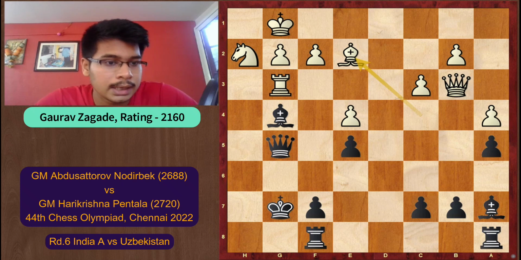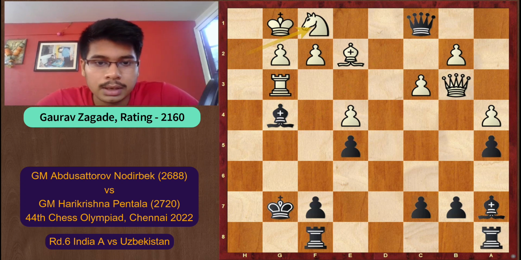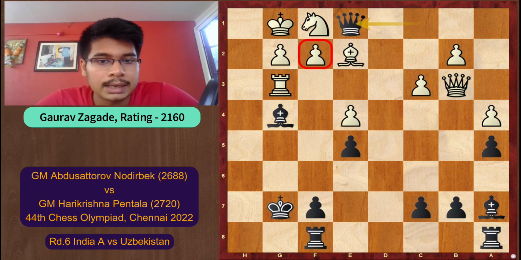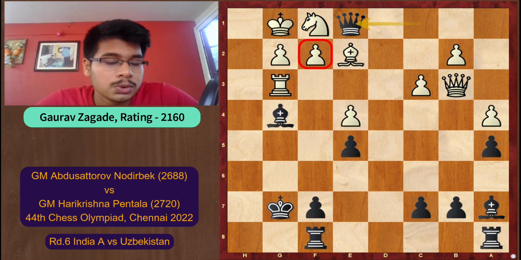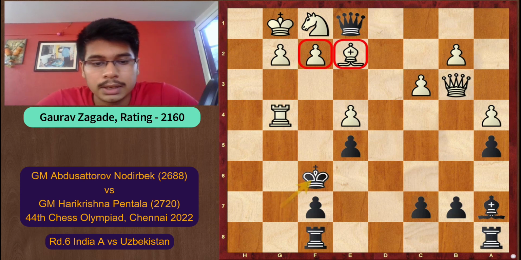The bishop on g4 is under attack, so black has to find a series of forced moves. Queen c1 check, and after knight f1, it looks like white is defending and he will win the g4 bishop back. But there is a great move for black, that is queen e1, and this is of course tough to find. That's why knight h2 made much sense. So after rook into g4, black after king f6, there is no defense for that queen into f2 threat. White is simply lost.